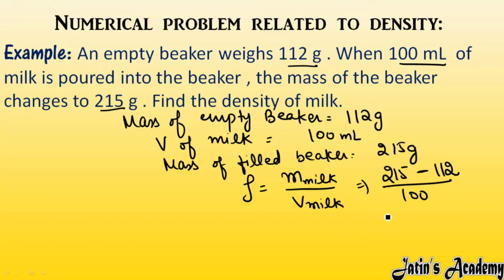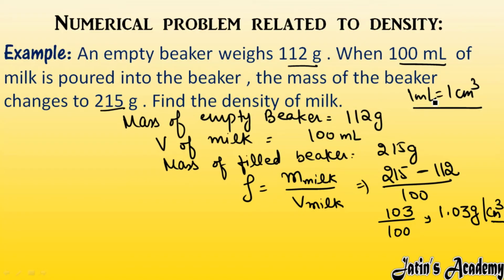So here you will get 103 by 100. So you will get 1.03 gram per centimeter cube or gram per milliliter, you can say, because 1 milliliter is 1 centimeter cube. Fine, in 1 milliliter there is only 1 centimeter cube. So the volume will be 100 centimeter cube. So the density of this milk is 1.03 gram per centimeter cube.